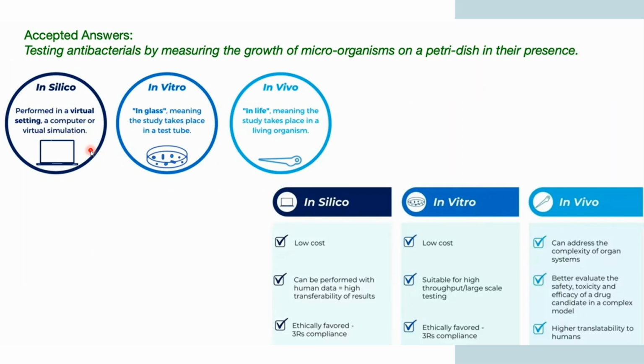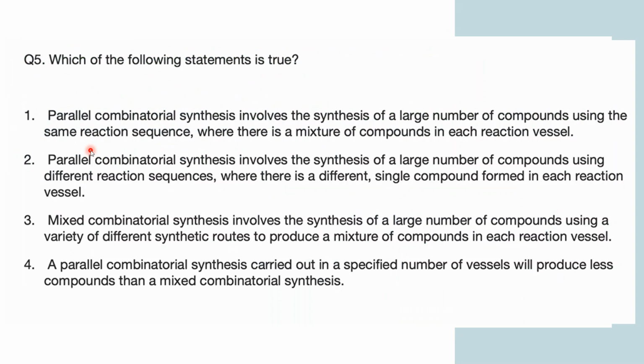Okay, so this is the main difference between in silico, in vitro, and in vivo tests. I hope I was able to explain these three terms nicely, and I hope it is clear to all of you. If anyone has any doubt, please stop me and ask questions as much as possible. So is it clear? If it is clear, then moving to the next question.